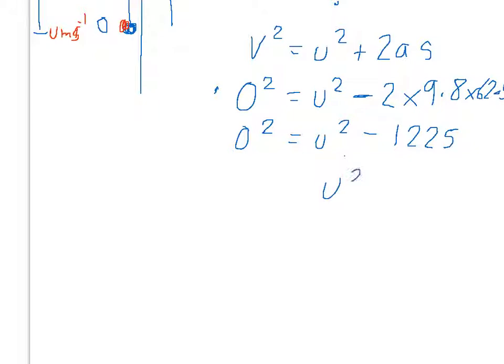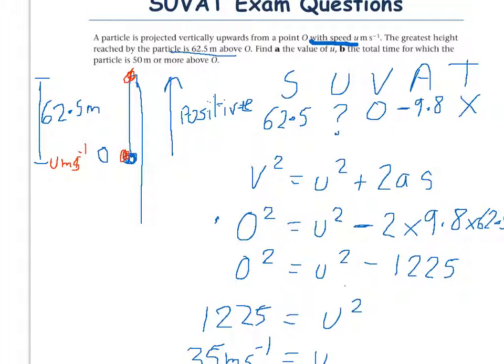Then we can rearrange this to get u squared on its own. So u squared is equal to 1225. To find out what u is, we square root it. So u is equal to 35 metres per second. So we now know what the initial speed is, and we've answered part A.